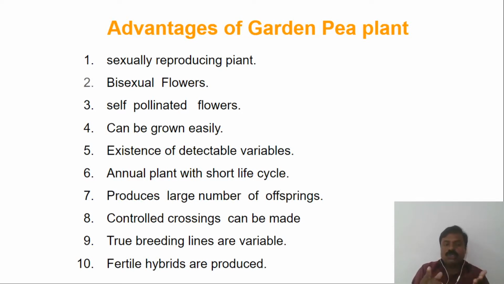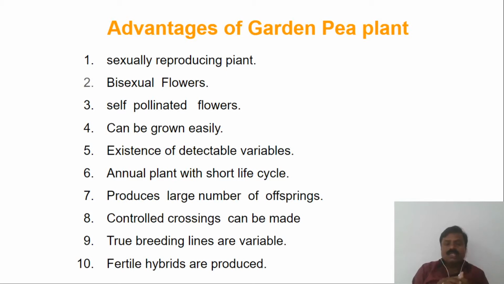If it is a unisexual flower, then it is not possible. He would need another plant for crossing. So due to bisexual flowers only, after getting the F1 generation, he did self-fertilization.